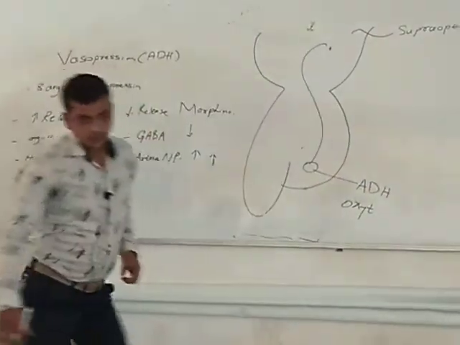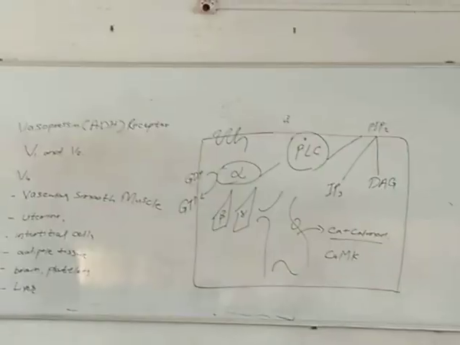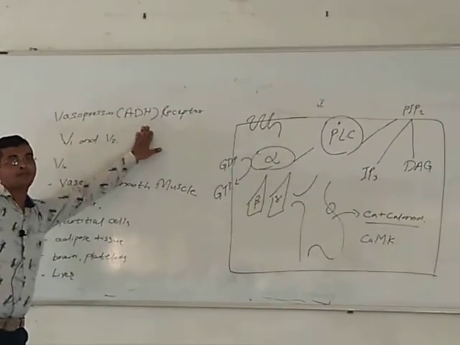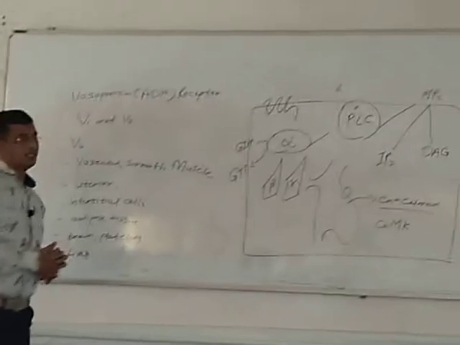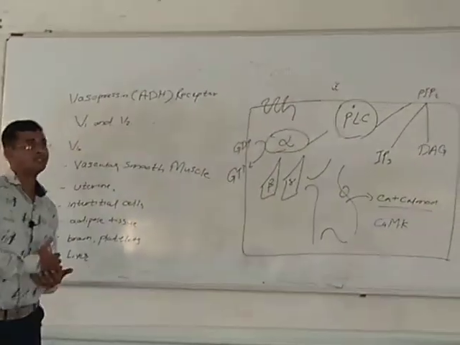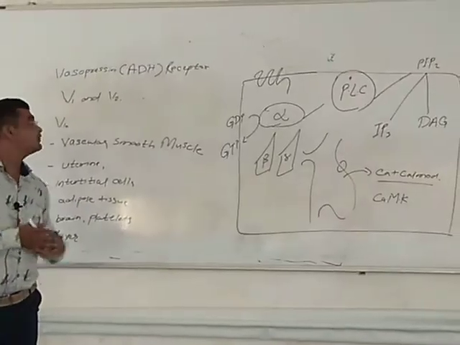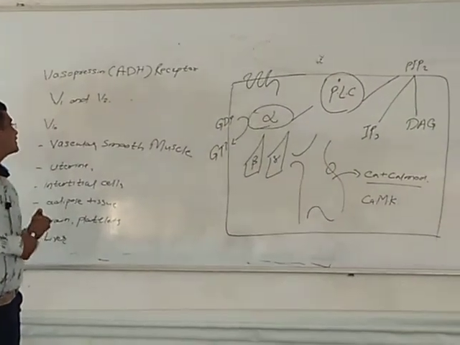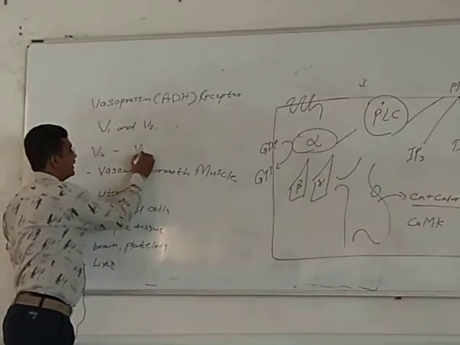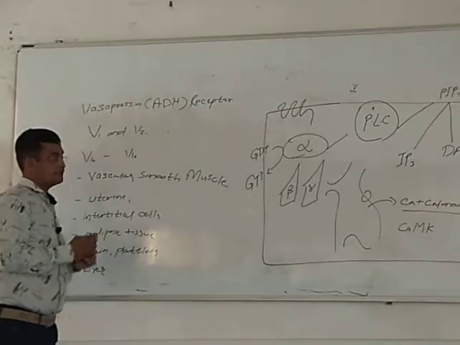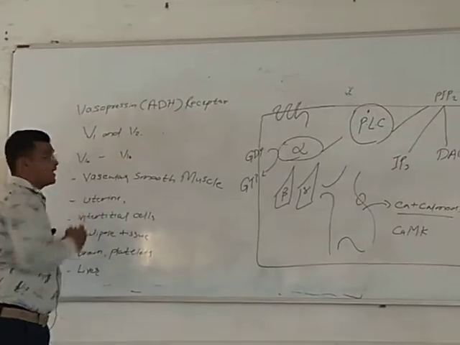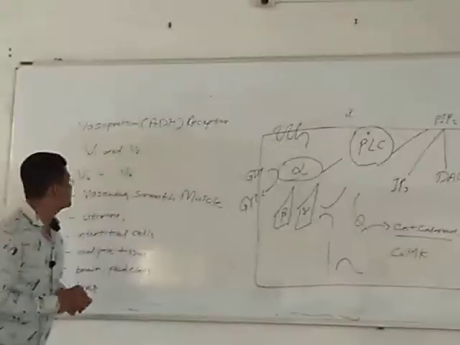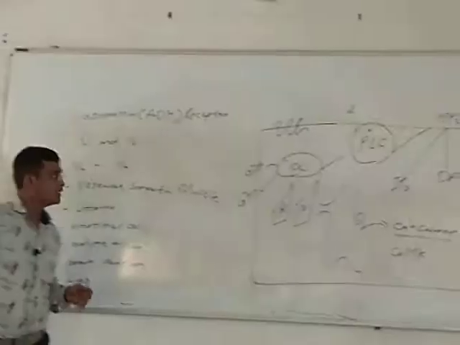Okay, now let me discuss the mechanism of action or some pharmacological actions related to the receptors of vasopressin, the antidiuretic hormone. Normally vasopressin binds with two types of receptor present in your body, V1 and V2. V1 is further divided into V1A and V1B. First we will discuss where V1A is present.